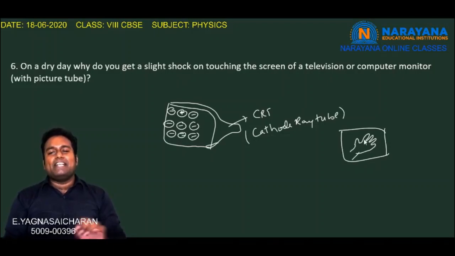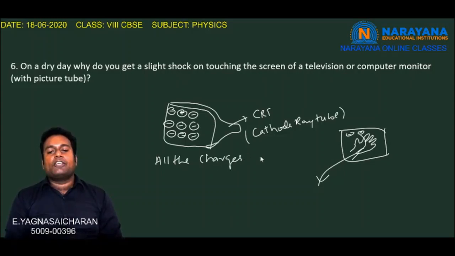we'll get a slight shock as all these charges are getting discharged through our body. So we can say all the charges accumulated on the screen discharge through our hand and through our body.